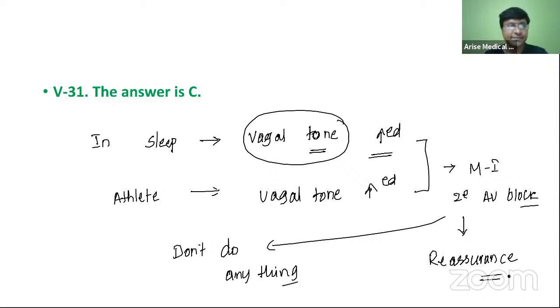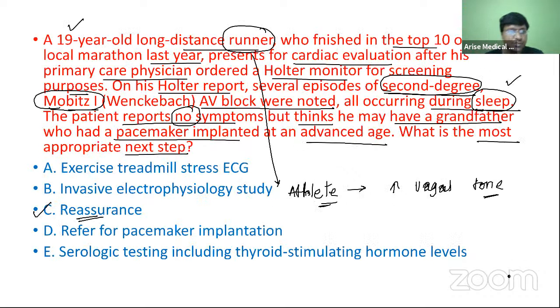Right? So just give an appropriate reassurance to the patient. That will be enough. So the answer is reassurance. No pacemaker implantation, no electrophysiology studies, no thyroid stimulating hormone levels, nothing. Just reassure the patient that you are absolutely normal, not to worry at all, and you can go ahead with your athletic practice.